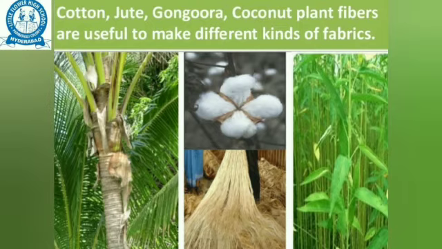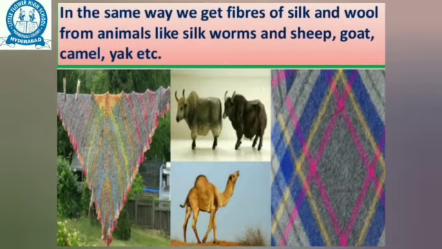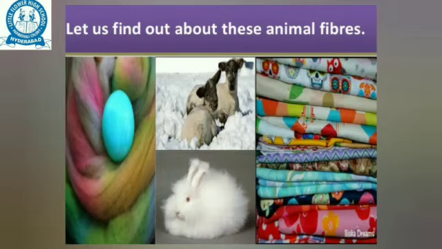In the same way, we get fibers of silk and wool from animals like silkworms, sheep, goat, camel, yak, etc. Let us find out about these animal fibers in the coming classes.